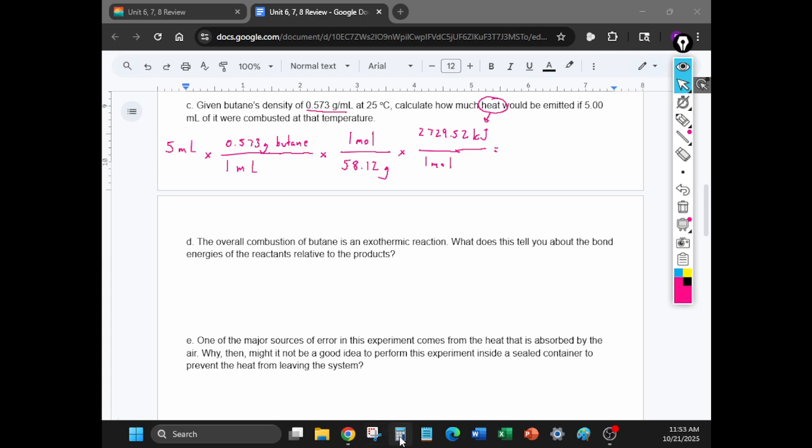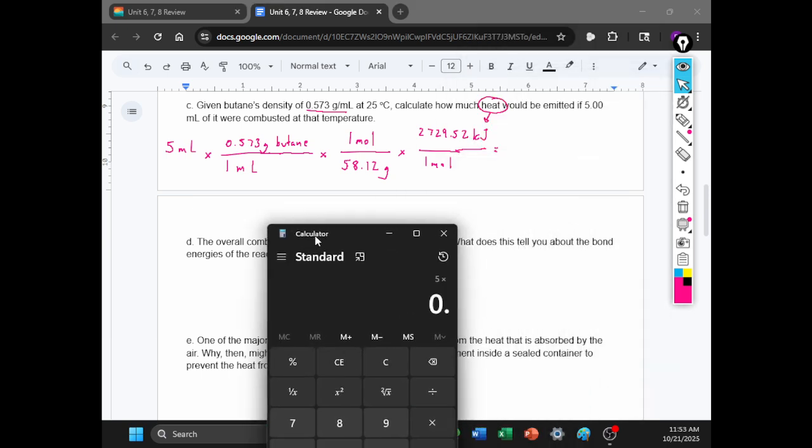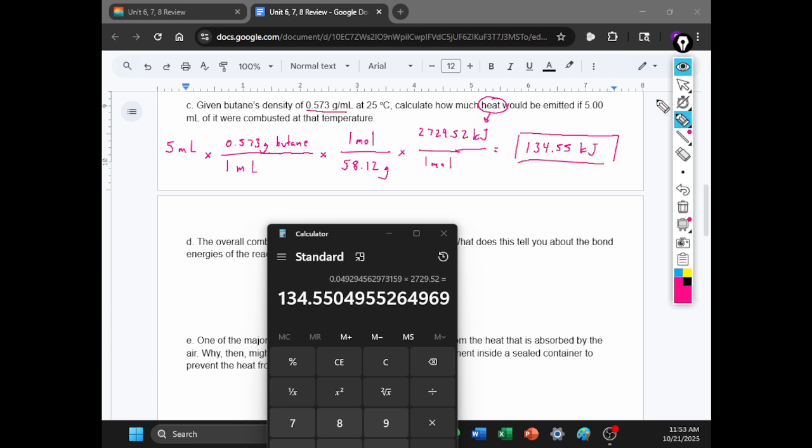So if we plug it into our calculator, we get 5 times 0.573 divided by 58.12 times 2729.52. And that'll give us our answer. But again, make sure you're careful with the unit of measurement. It'll be 134.55 kilojoules. And that's going to be our final answer.